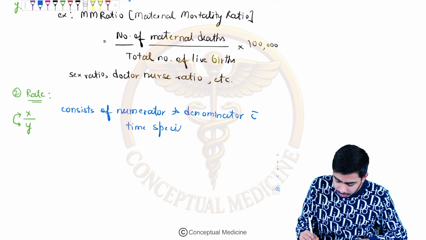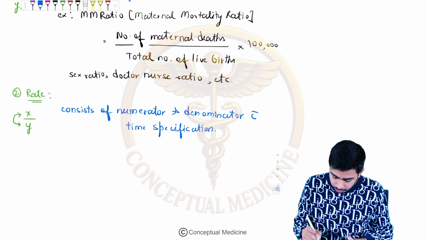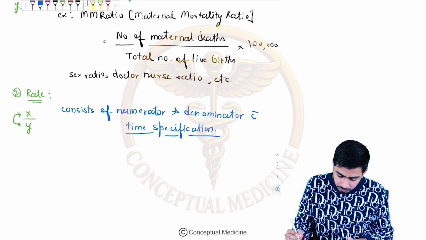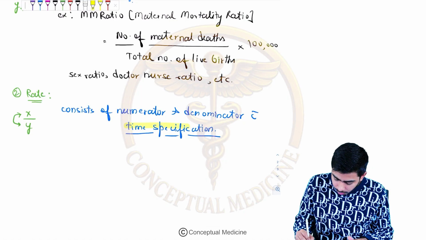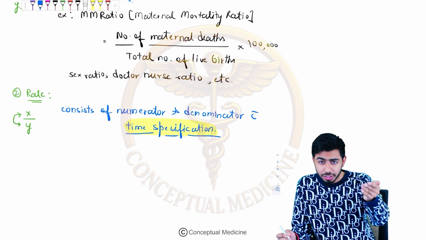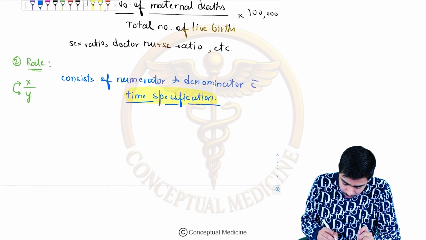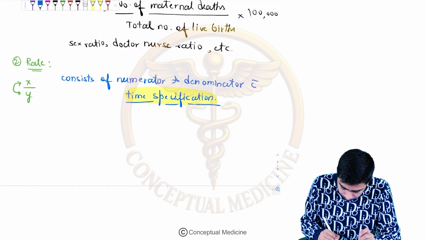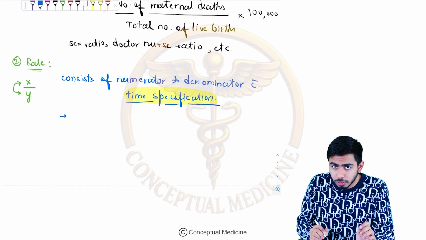That is the keyword over here, time specification, while in the ratio, I told you, without time specification. Yes, there is a relation between numerator and denominator.